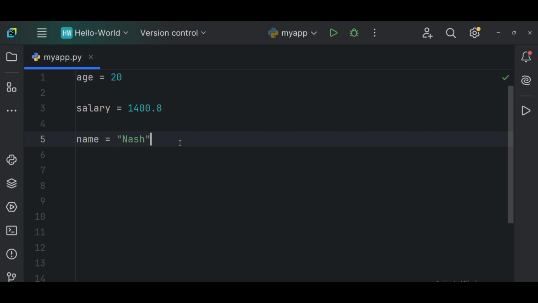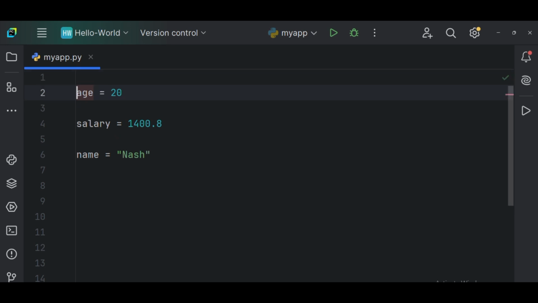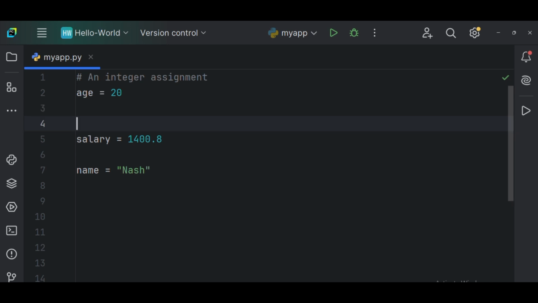And if I want to print all of them, I'm going to put it in this format to make it clear. This is an integer assignment, and this one is a string assignment. Sorry, this is a floating point. This one is a floating point.